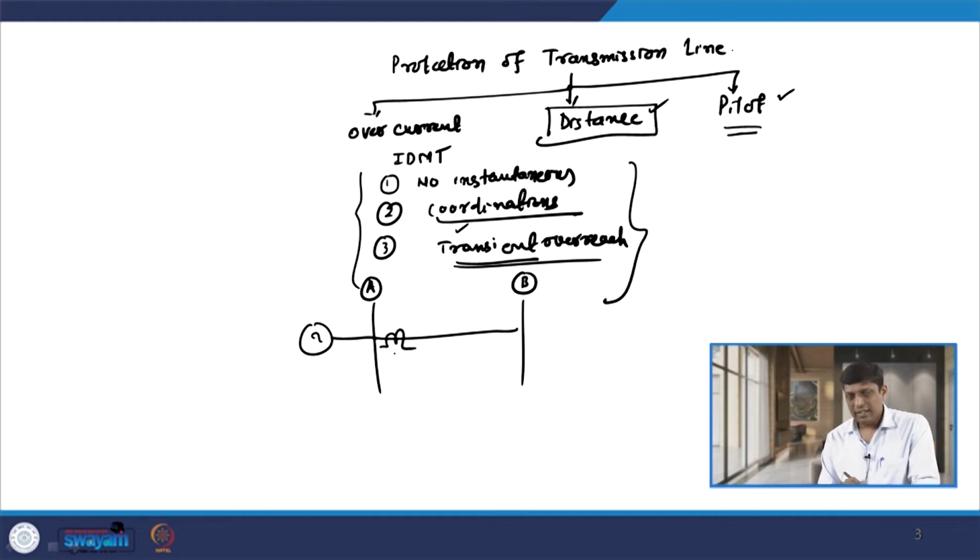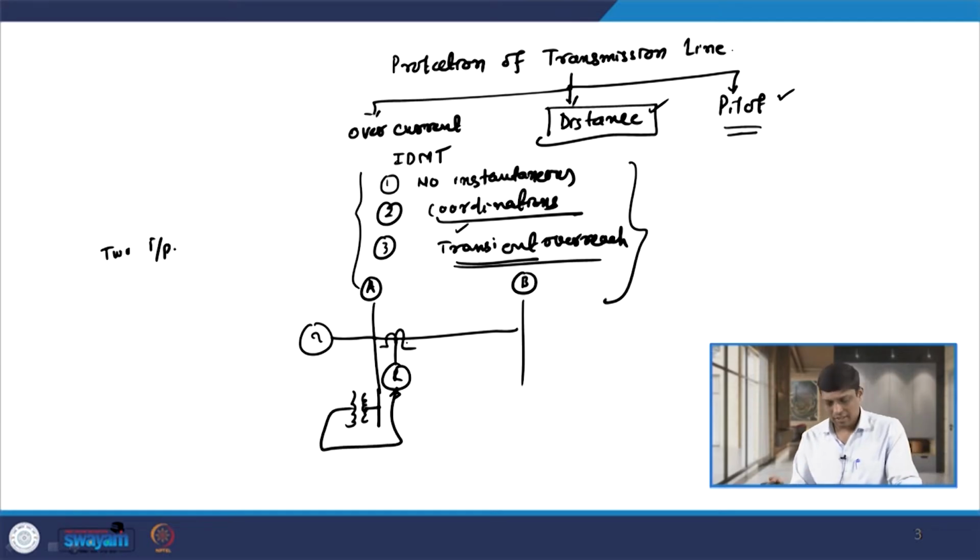The distance relay is a 2 input relay, so we give the input from the CT secondary as well as the PT secondary, that is the bus PT.